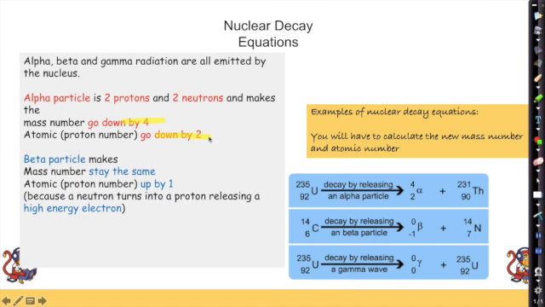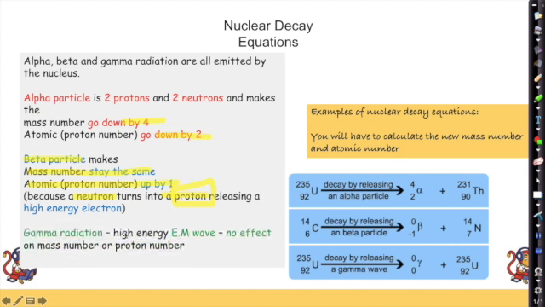Now, a beta particle, the mass number is going to stay the same. And the atomic proton number is going to go up by 1. And the reason for this is that when a beta particle comes out of the nucleus, a neutron is turning into a proton, and it releases that electron. So when a neutron, which has a mass of 1, turns into a proton, which also has a mass of 1, the mass number stays the same. But because there's now a new proton, the atomic number or proton number goes up by 1.